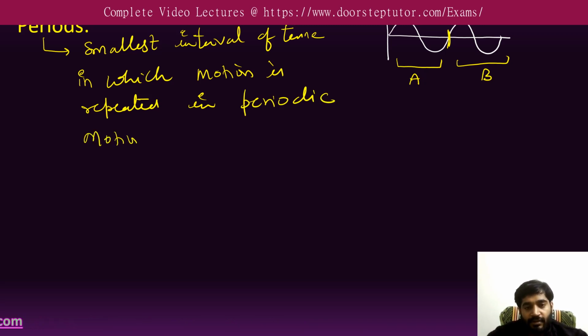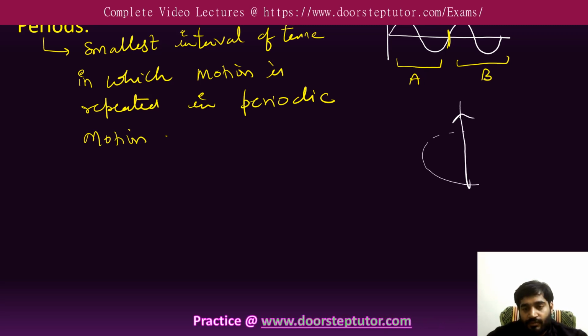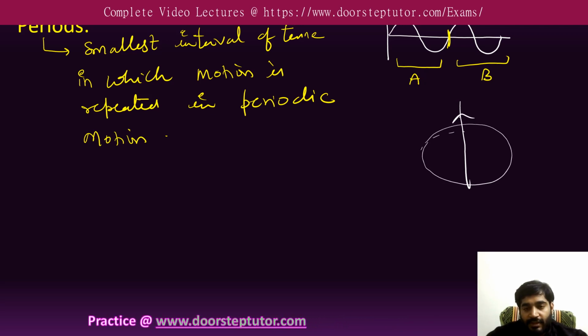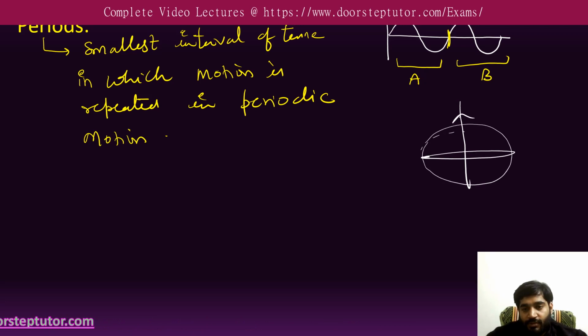Now understand this with an example. Suppose this is the earth, and this is the axis. The earth has rotation. Suppose this is a particle on the earth.